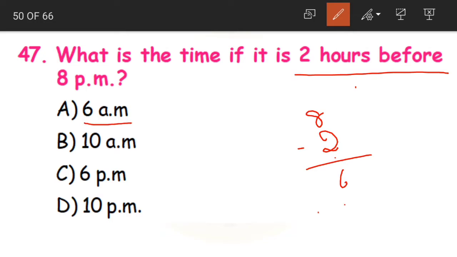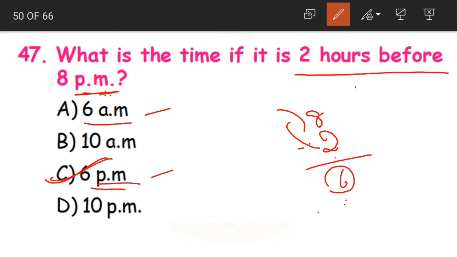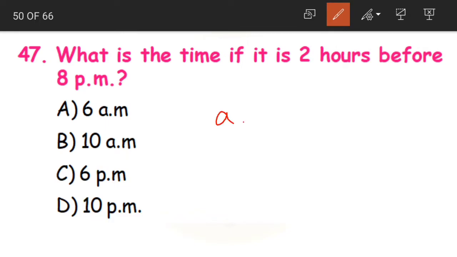In the options we have 6 a.m. and 6 p.m. So what should we take? Should we go for a.m. or p.m.? We should go for p.m. See, 8 is in p.m. here. So 2 hours before 8 p.m. will be equal to 6 p.m., but not 6 a.m.